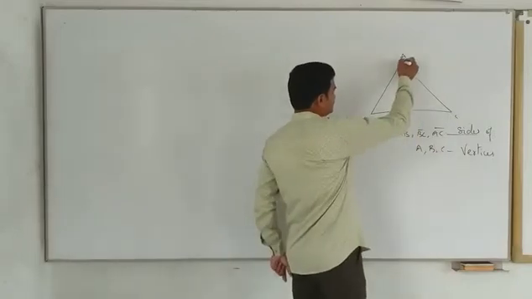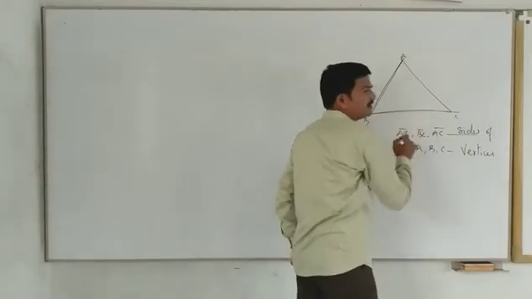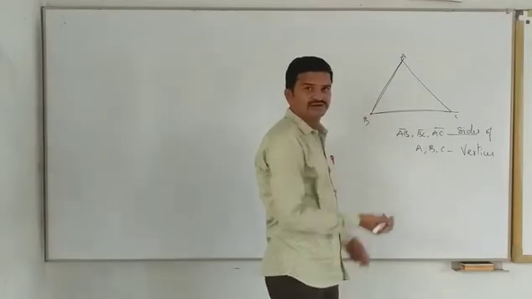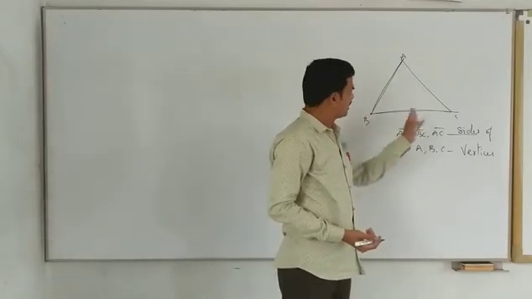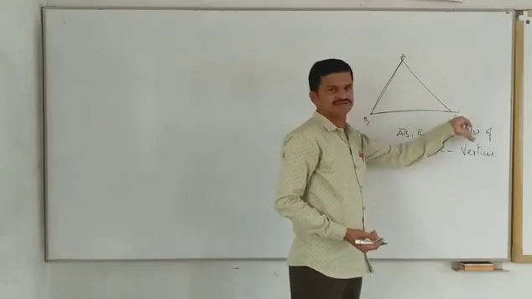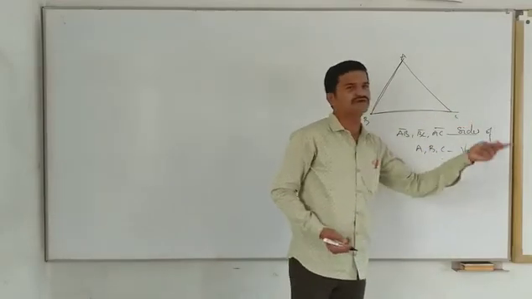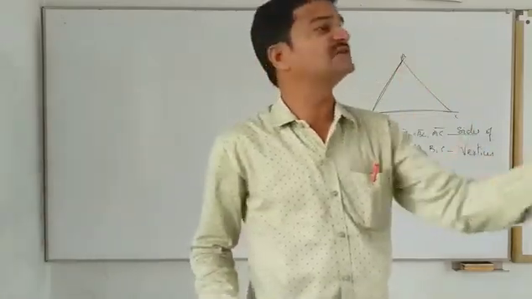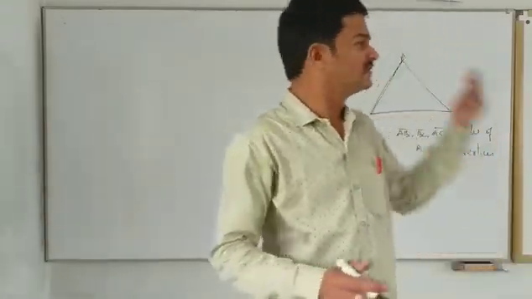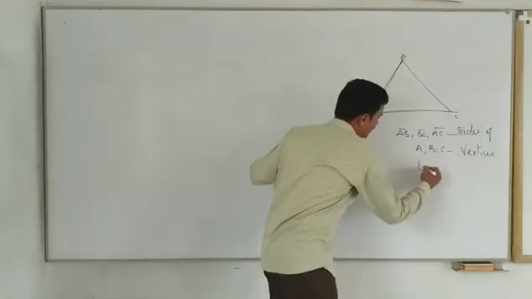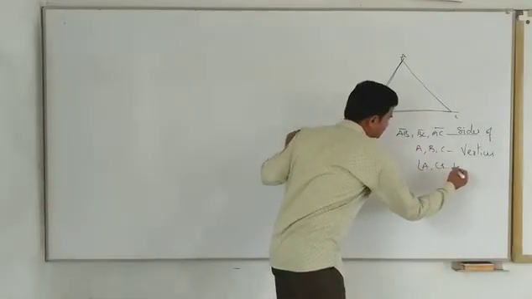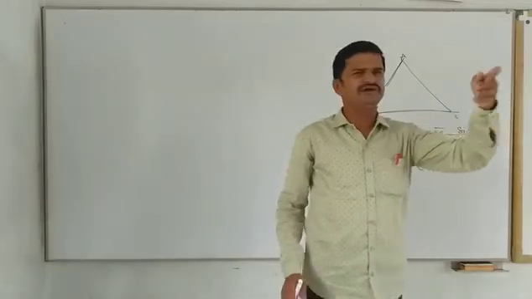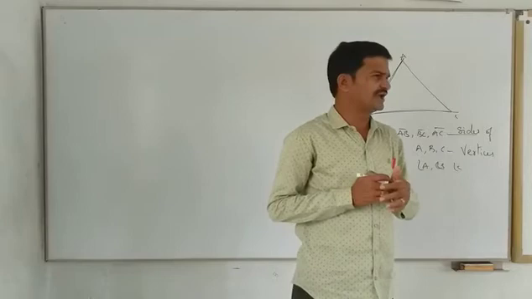For the two sides AB and BC, B is the common point, so it is one of the vertices. Like this, this is also the common point of this side and this side. So A, B, C, three vertices will be there. Are you clear? Those vertices are also known as angular points because if you write angle A, angle B, angle C, they are the interior angles of a triangle.